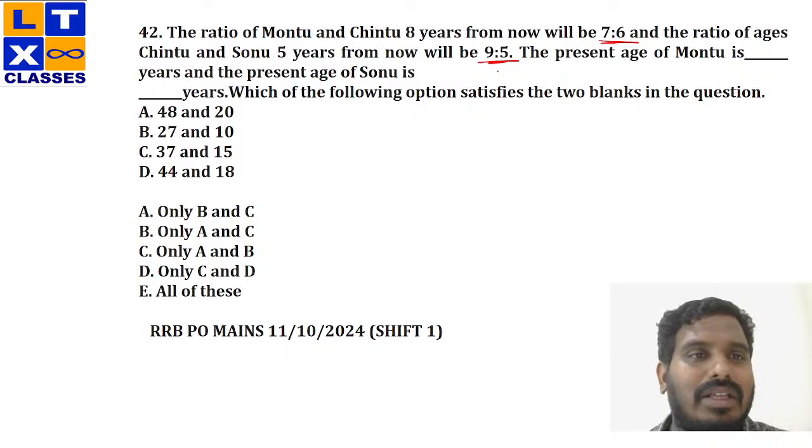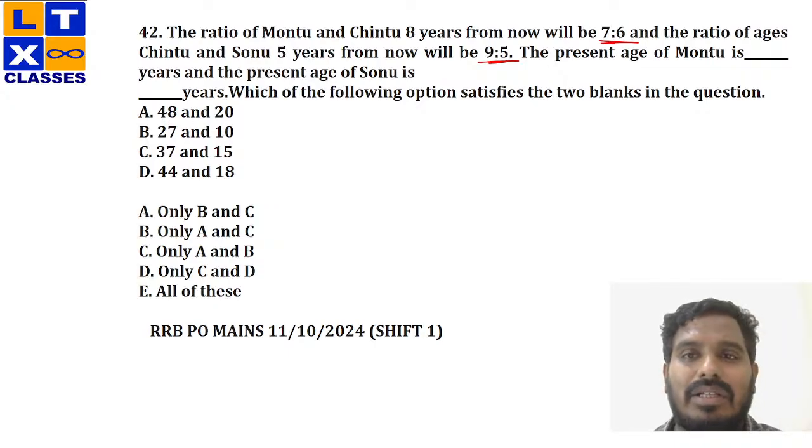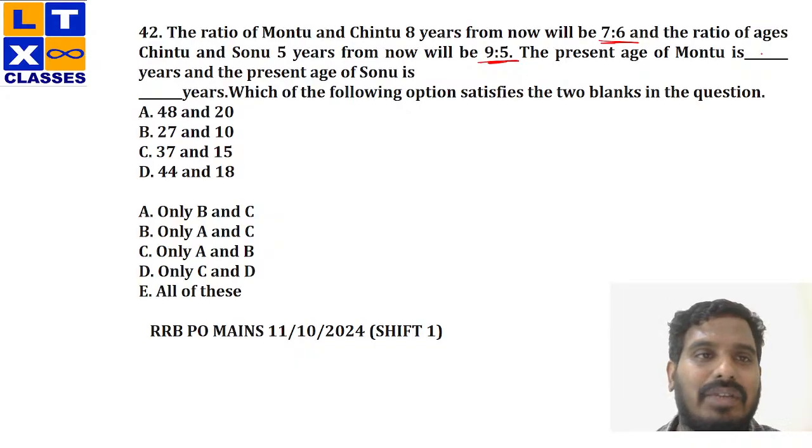Okay. Now, you have to select the options which satisfy both my fill in the blanks, both my blank spaces. Clear? Now, we'll think about the first fill in the blank, that is the present age of Montu. The ratio of Montu and Chintu 8 years from now would be 7 is to 6.